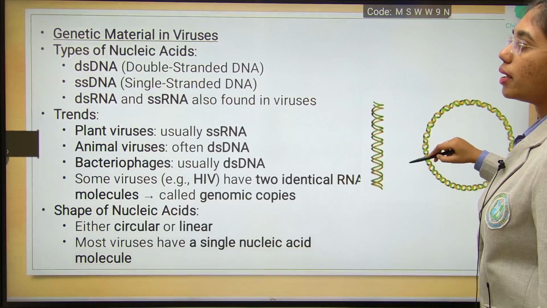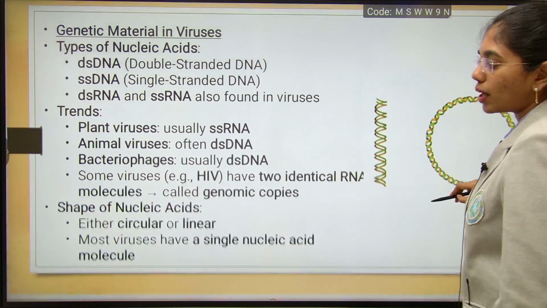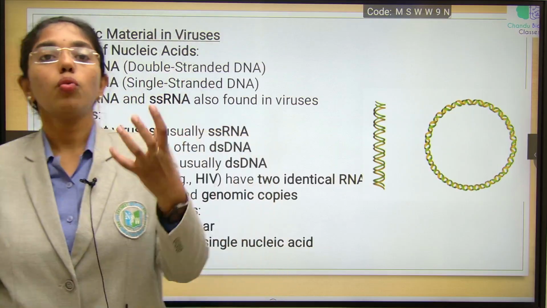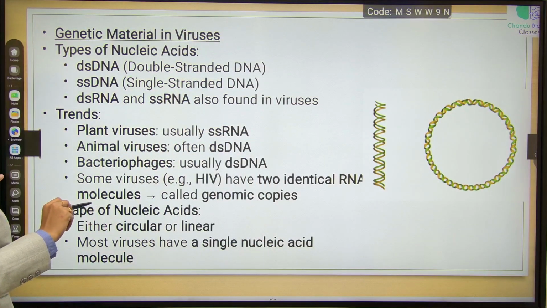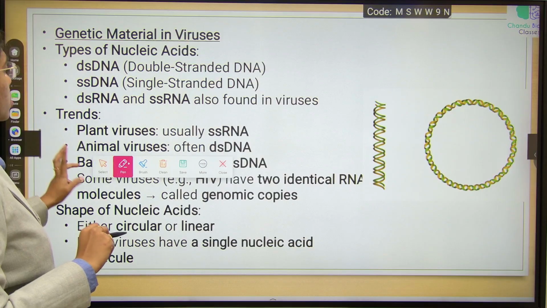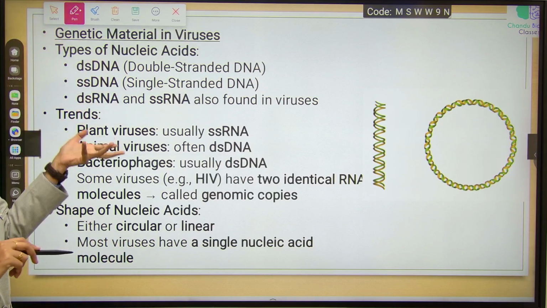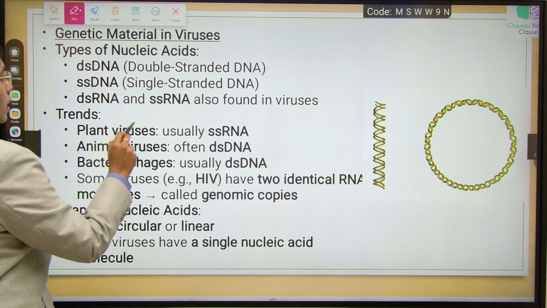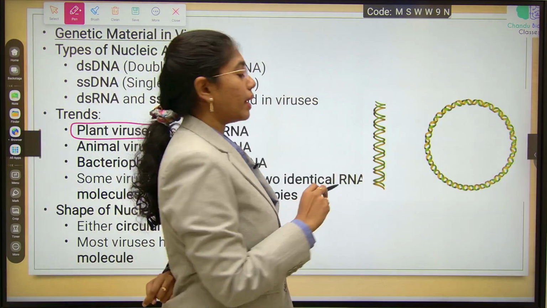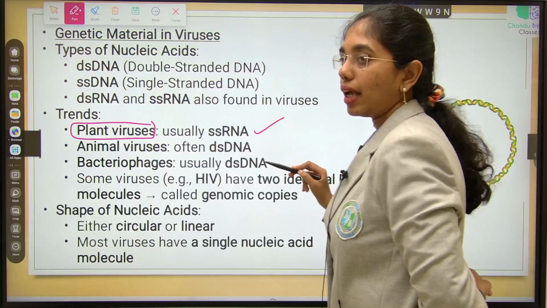Genetic material in viruses. As we have discussed, the core is the genetic material, which is nucleic acid. That depends on which host cell it is infecting. It can be double-stranded DNA, single-stranded DNA, or double-stranded RNA. If the virus is affecting a plant cell, then mostly the genetic material is single-stranded RNA itself.